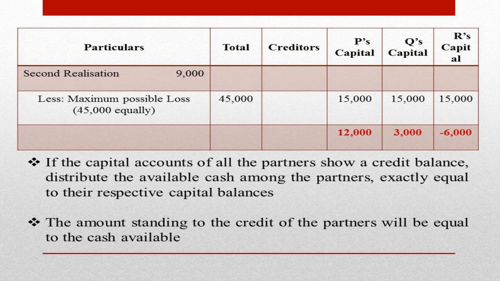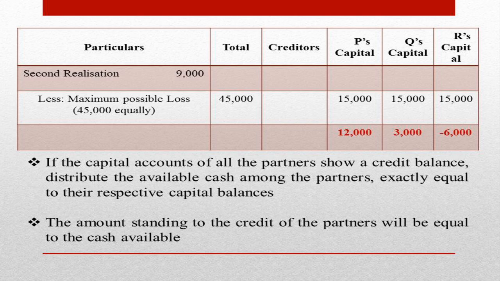Here we have P has rupees 12,000 credit balance in his capital account. Q has rupees 3,000 credit balance in his capital account, but R has got a negative balance. So at this stage, the cash available for distribution is rupees 9,000 and the total amount which is due to the partners is not equal to rupees 9,000 because one of the partners' capital accounts shows a negative balance. So we cannot make a distribution of rupees 9,000 at this stage.